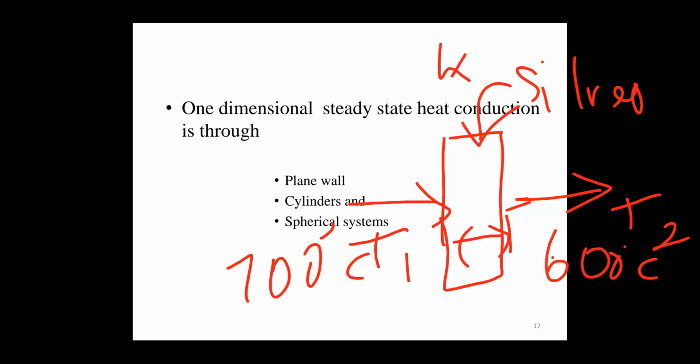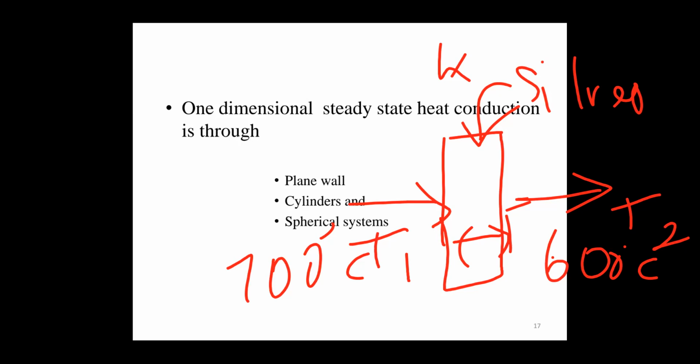So why can we use Fourier's law? We find out how much heat should be transferred from inlet to outlet. Heat is not stored within the element, as I already told you, but it should be absorbed by the heating element. So that is how we find out the rate of heat transfer.